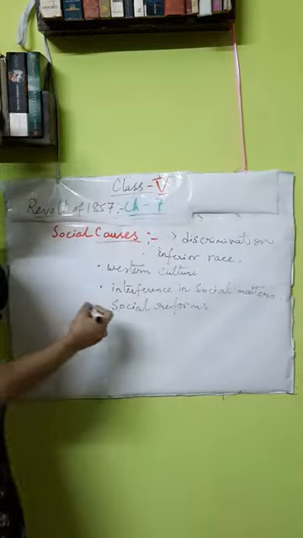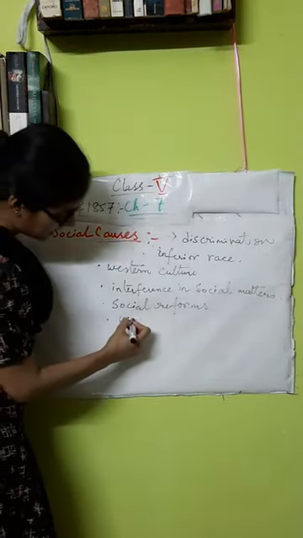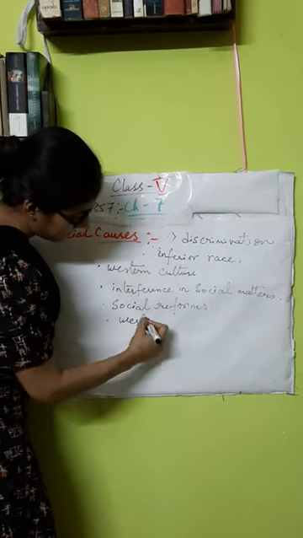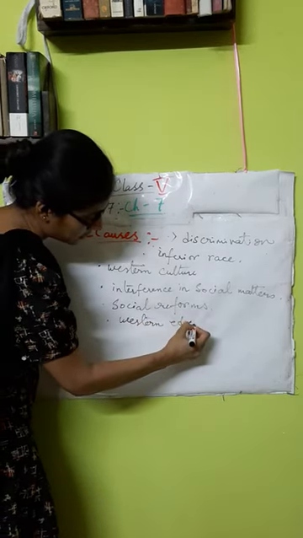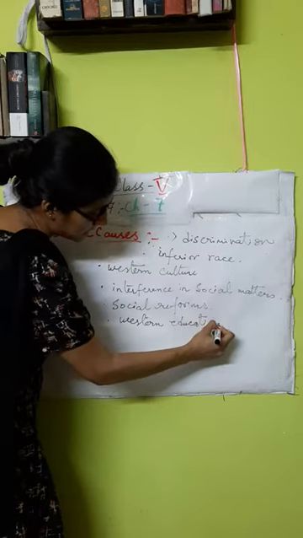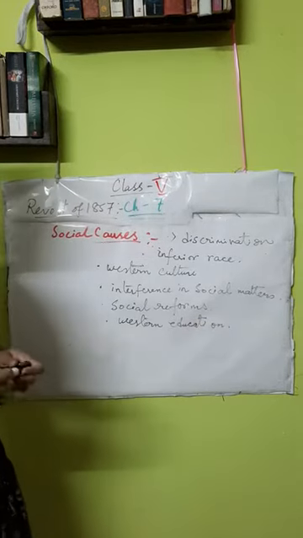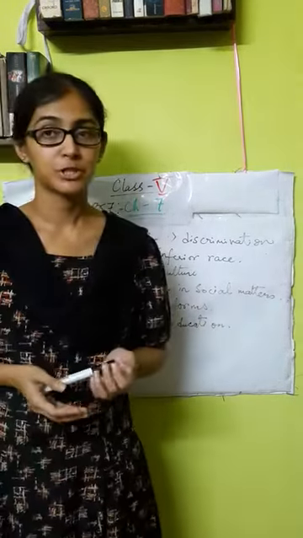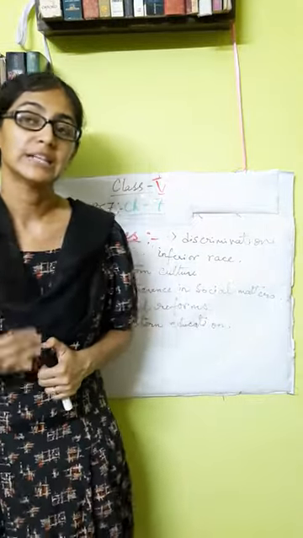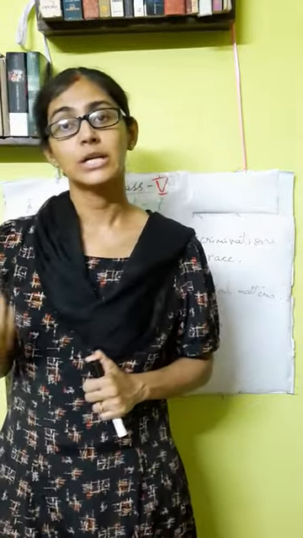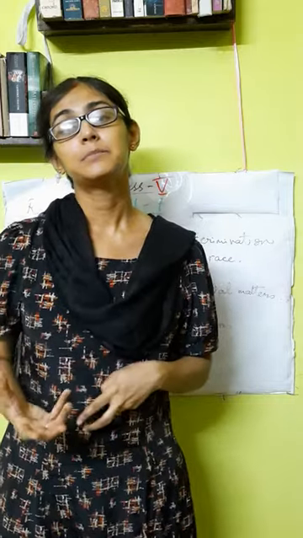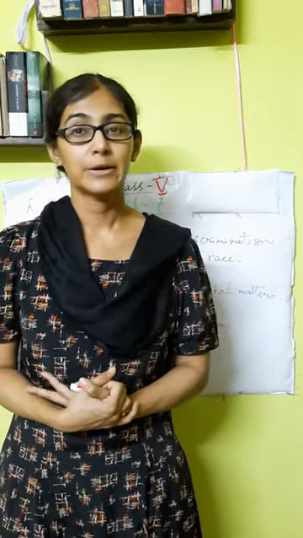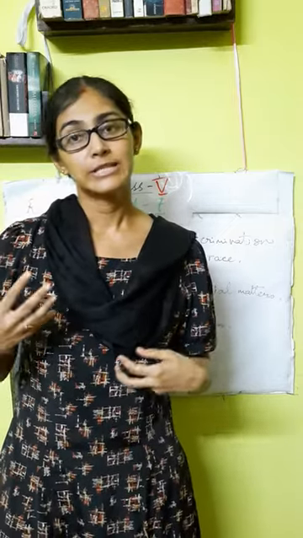Another thing is Western education. The British introduced Western education, and they also promoted education for women. When they were giving this scientific education to the Indian people, the orthodox section, the narrow-minded people, could not accept Western education.